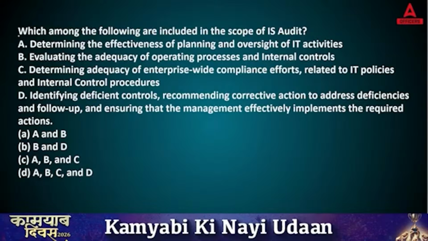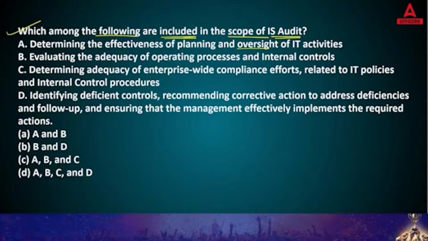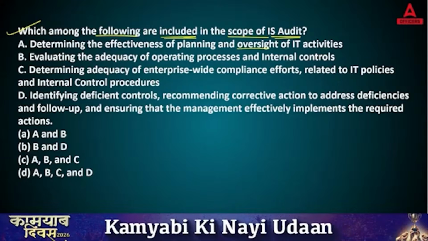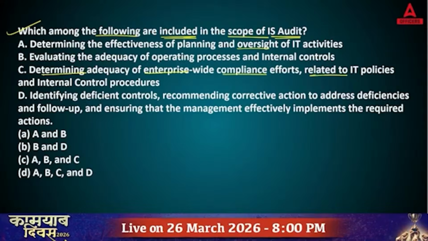Next, which among the following are included in the scope of audit? A. Determine the effectiveness of planning and oversight of IT activities. B. Evaluating the adequacy of operating processes and internal controls. C. Determining adequacy of enterprise-wide compliance efforts related to IT policies and internal control procedures.